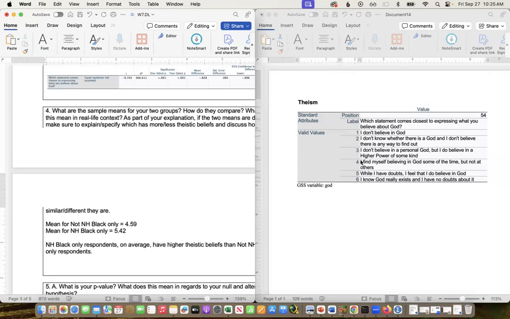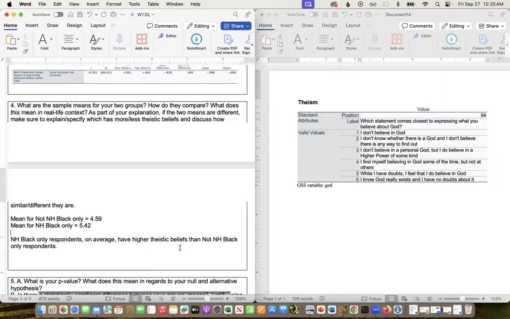So the not non-Hispanic Black only are between 4 and 5, so between believing sometimes and believing with doubts, whereas the non-Hispanic Black only on average are between believing with doubts and believing without doubts. So I'm going to say they both lean towards believing in God, right? They're both here. It's not like one's down here and one's up there.